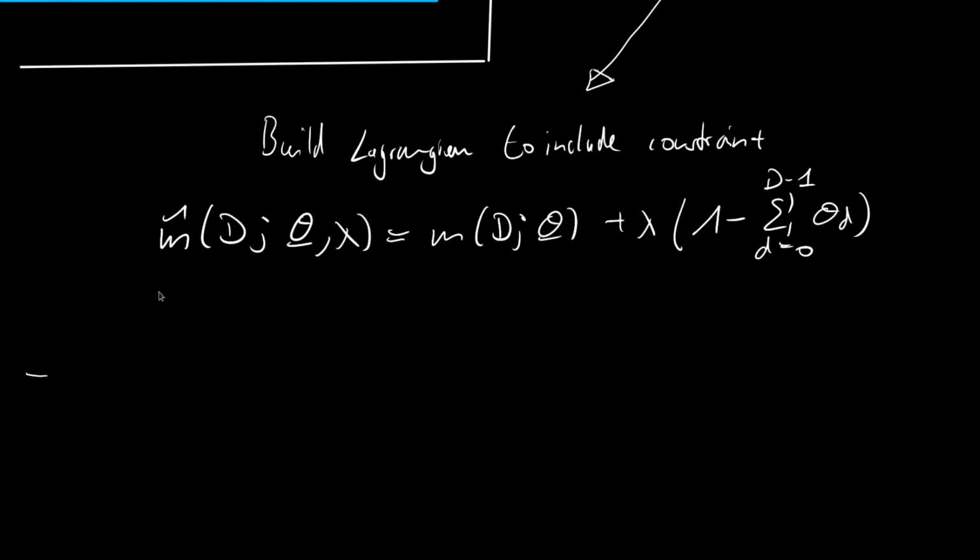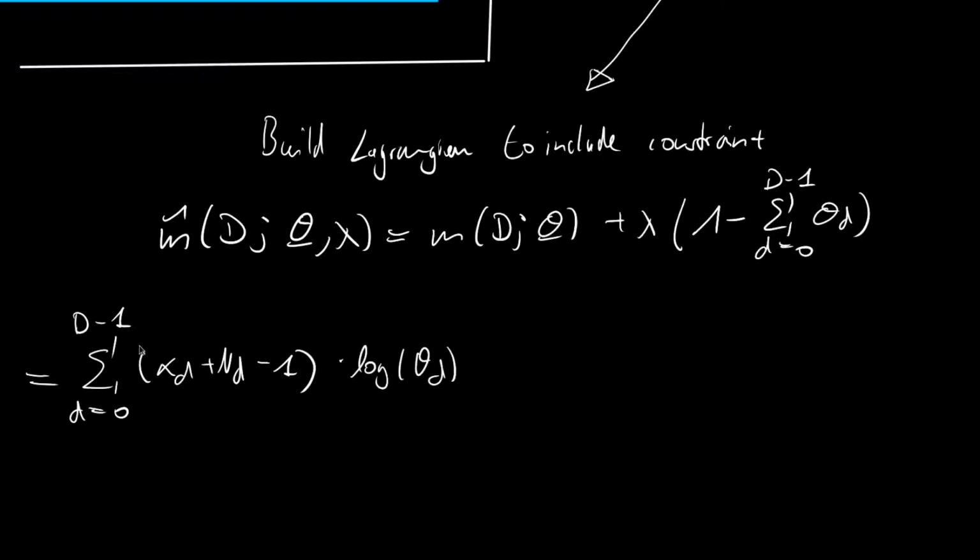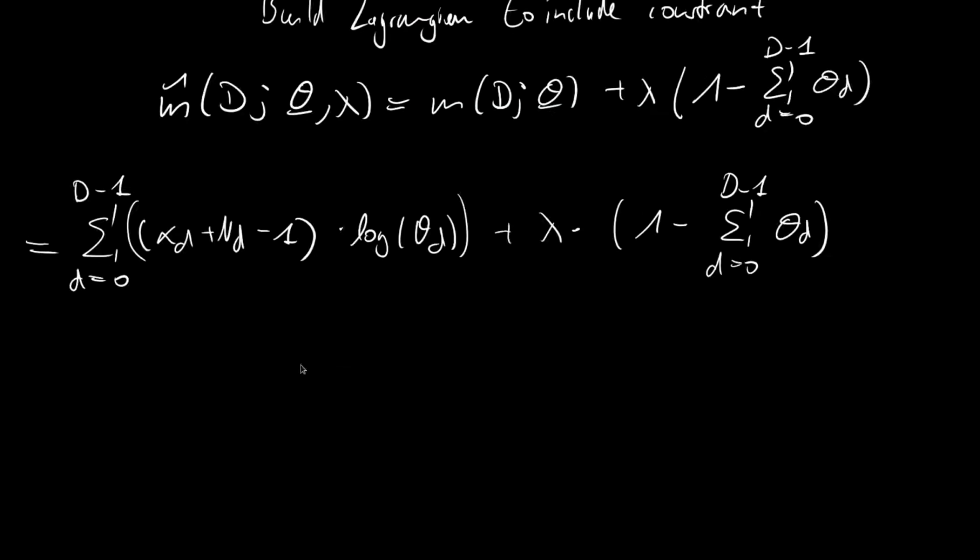Bring in together what we have, and then we have m hat to be the summation from d=0 to capital D minus 1 over alpha d plus nd minus 1 times the logarithm of theta d, and this is all for the first summation, plus lambda times 1 minus the summation from d=0 to capital D minus 1 over theta d. And then, since we have an unconstrained optimization problem, we can use the classical strategy. We take the derivative and set it to 0. Surely we have a multivariate minimization, so we do the gradient, but in essence this is the same.